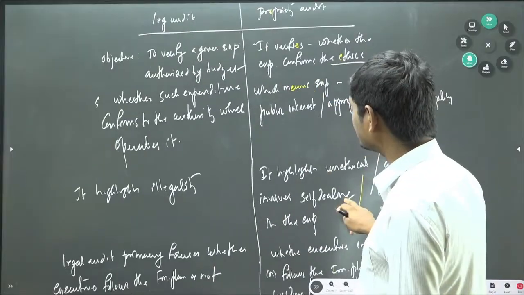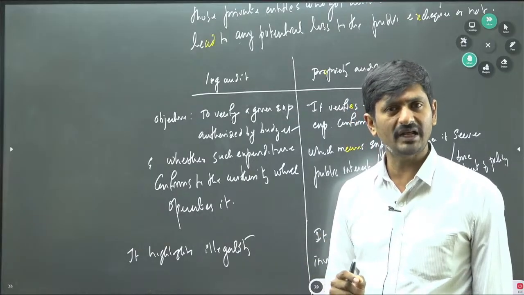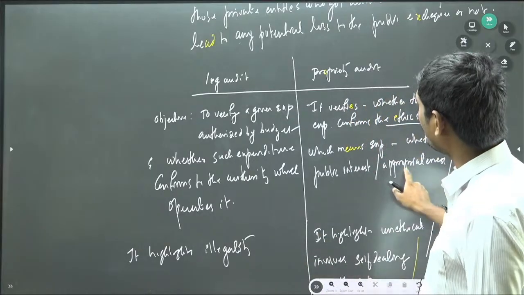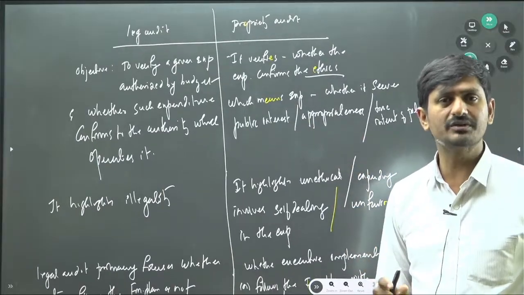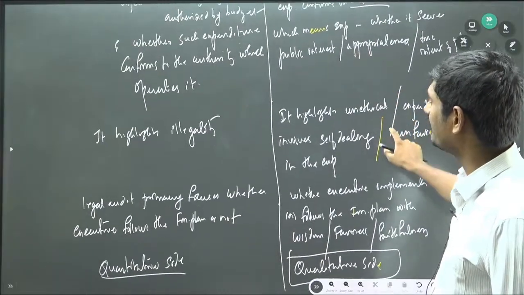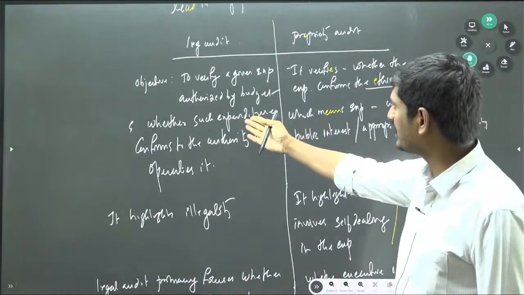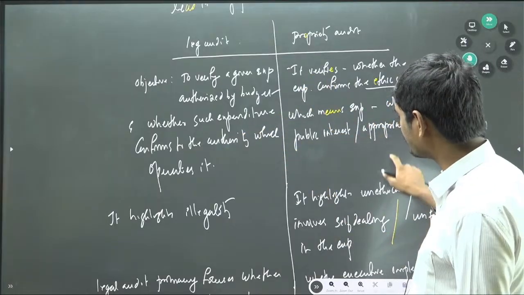Here we need to understand another point: the legal audit exposes the lapse on the part of the government expenditure only, but the propriety audit will expose the lapse not only on the part of the government but also the private sector. So this is how we have written the differences, what is legal audit and what is propriety audit. We have already discussed all these points.